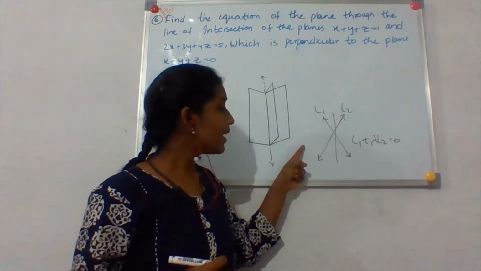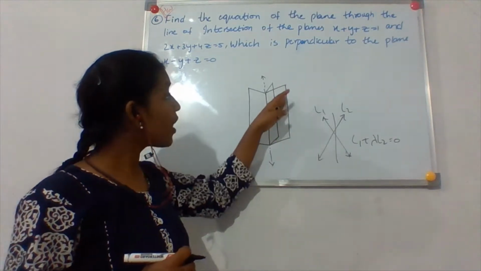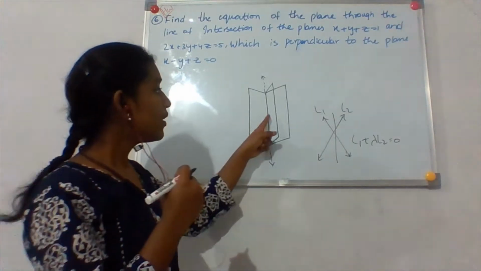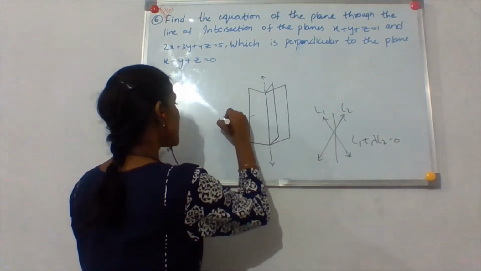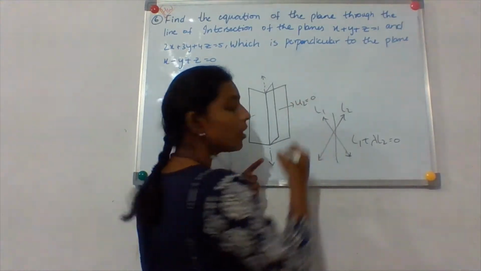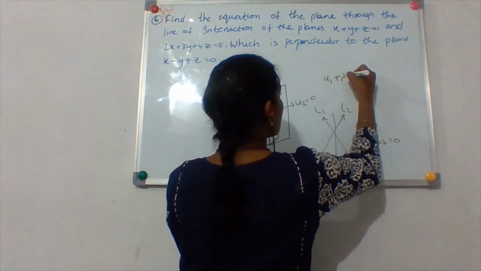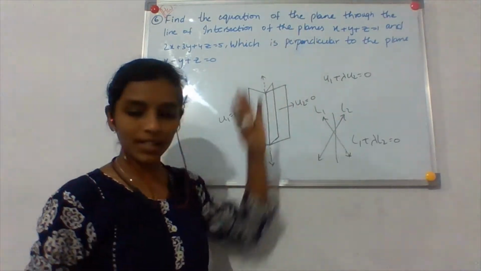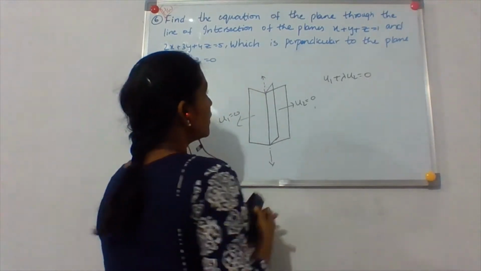Now here two planes are there and the plane is passing through the intersection of these two planes, right? In that situation, if the first plane's equation is u1 equals 0 and the second plane's equation is u2 equals 0, then you are going to write u1 plus lambda u2 is equal to 0. Then you will get one equation in lambda. So how do you get it?